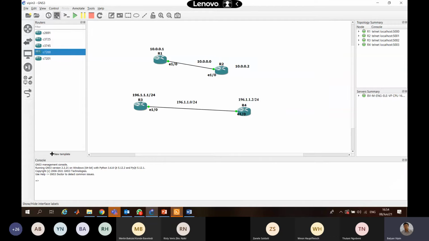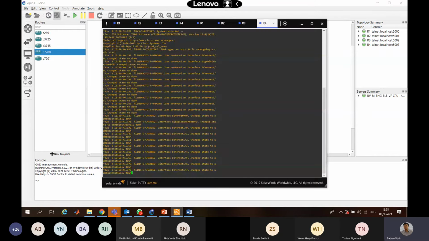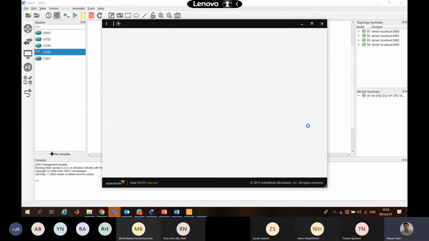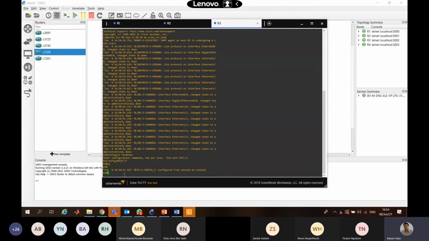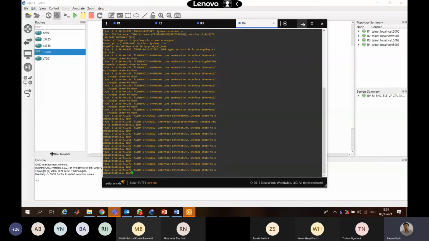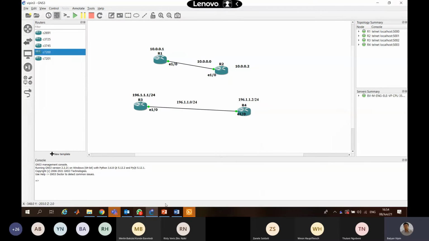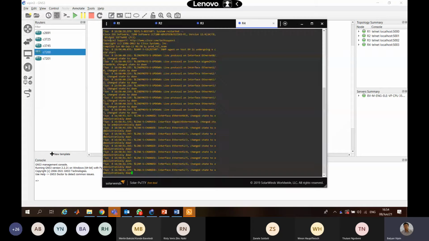When you click this, ABC is written here, then it will show which interface you are in. So you will go here on the router. I clicked it so many times, so it was showing too many. Now you have R1, R2, R3, R4. Depending upon how many routers you have, this window will appear to you.